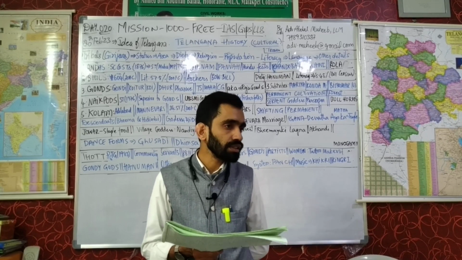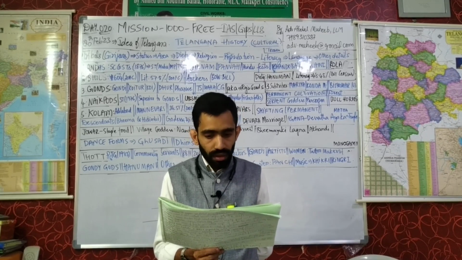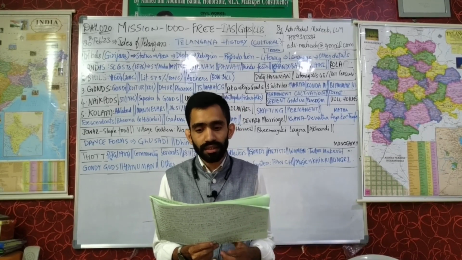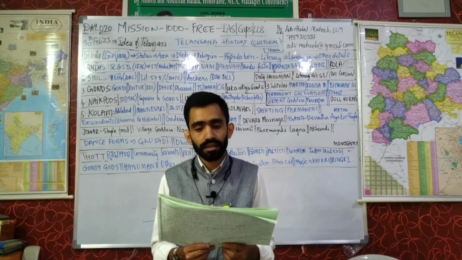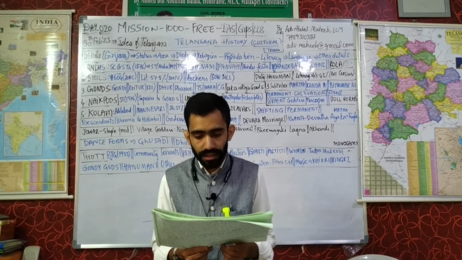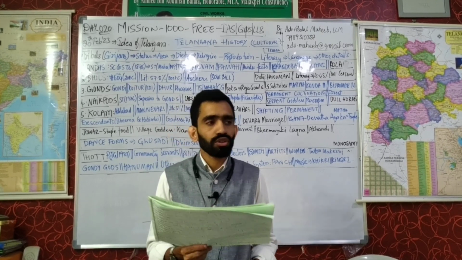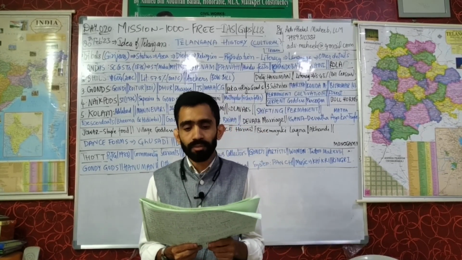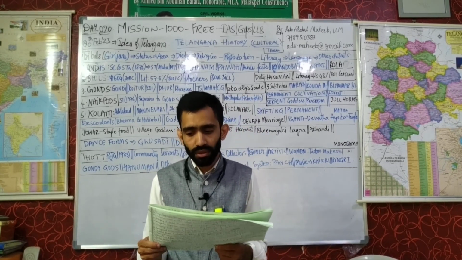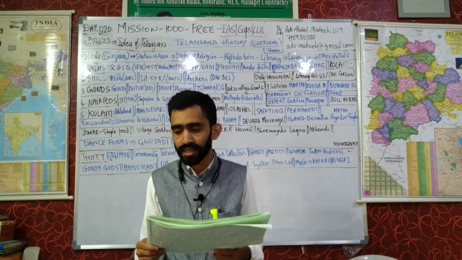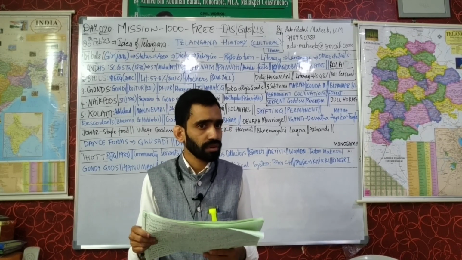When you see the characteristics of Indian economy, the three major characteristics are: Indian economy is agriculture predominant, low per capita income and massive unemployment. So when we talk about the Indian economy, we get three parameters, that is agriculture predominance, low per capita income and massive unemployment.